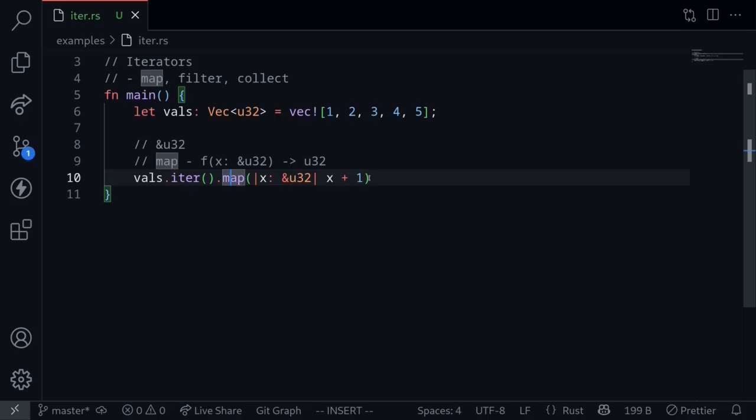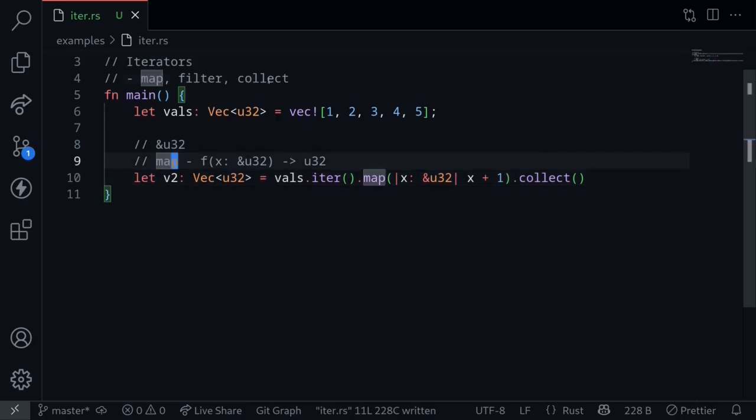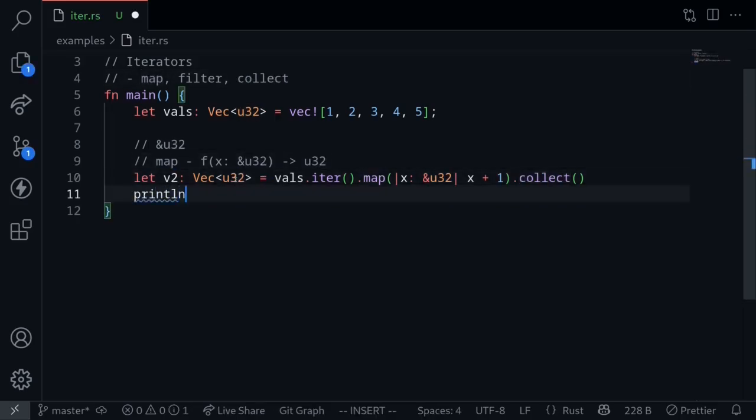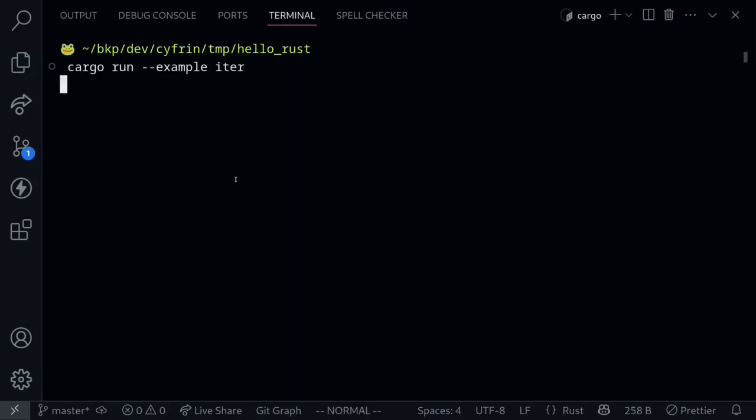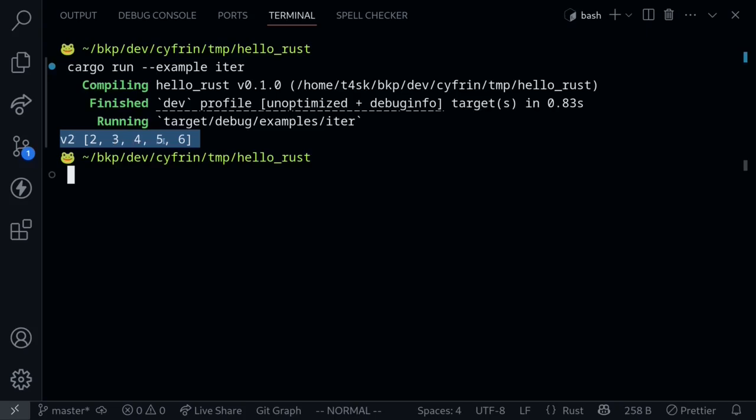The map function will produce another iterator. So if you want to create a vector where each element is incremented by 1, we need to tell Rust to collect the result into a vector. To collect our result of the iterator, we call the function collect. Now, collect can collect into different data types that implement the iterator trait. So we need to tell Rust that the data type that we want to collect a result into is a vector of the type u32. So this is an example of the function map and collect. Let's print this out. println b2, run the code, and we get the vector elements printed out, 2, 3, 4, 5, and 6. Each element inside the original vector was incremented by 1.